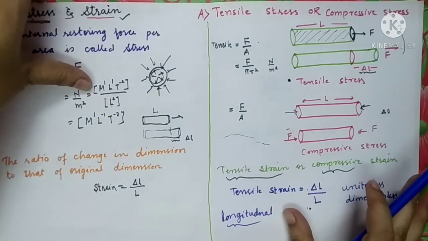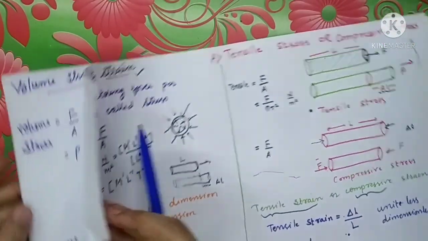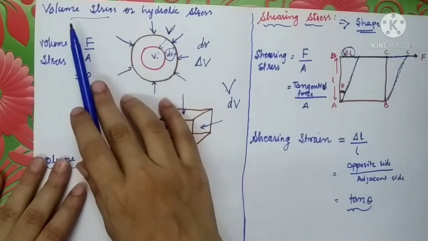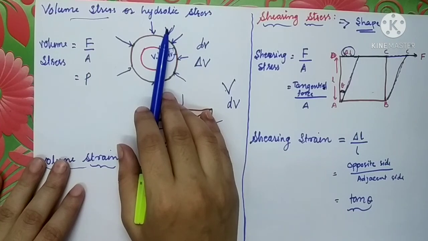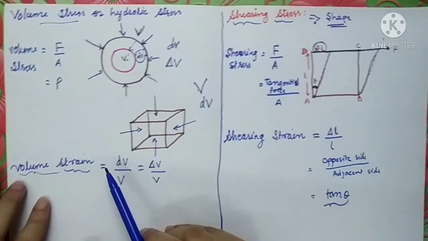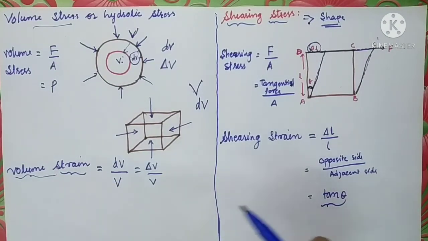Then if the deformation corresponds to the change in size of the object, such stress is volume stress or hydraulic stress, and strain will be called volume strain or hydraulic strain.